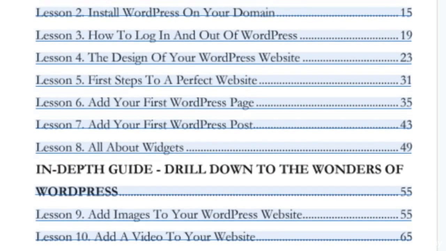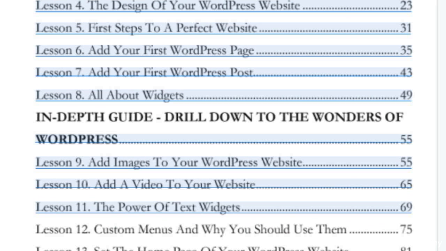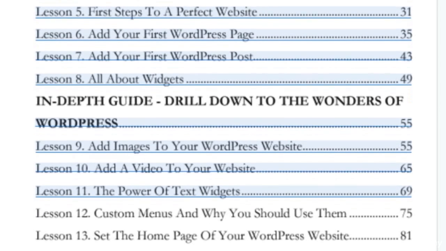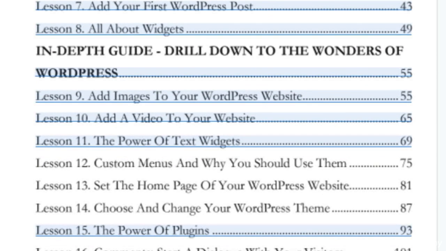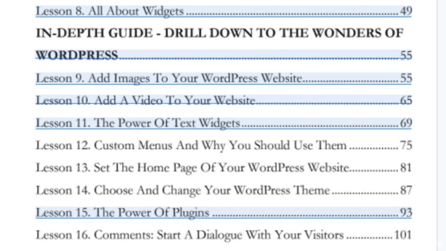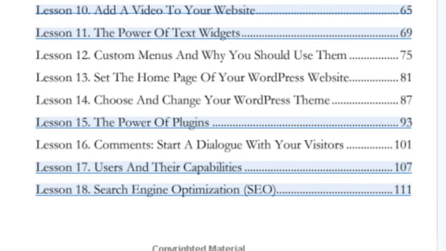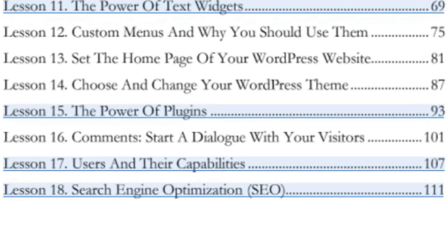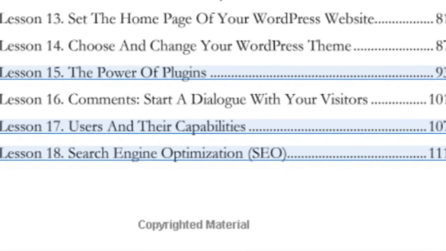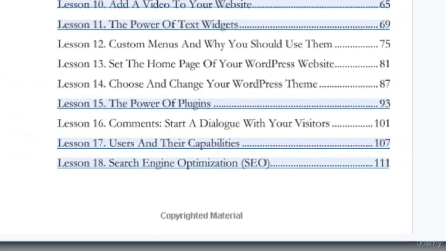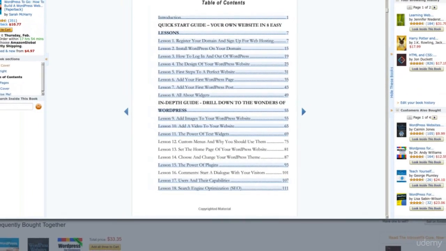1. Installing WordPress. 2. WordPress designs or themes. 3. Pages. 4. Posts. 5. Widgets. 6. Adding videos to WordPress. 7. WordPress plugins. 8. WordPress SEO. Let's quickly check a few of these terms in Google Trends.